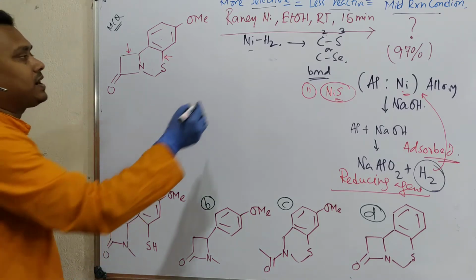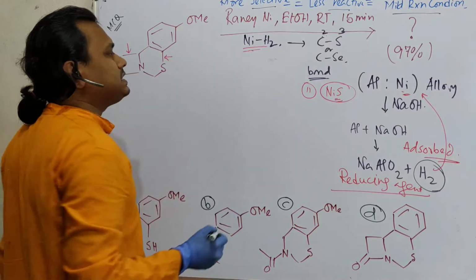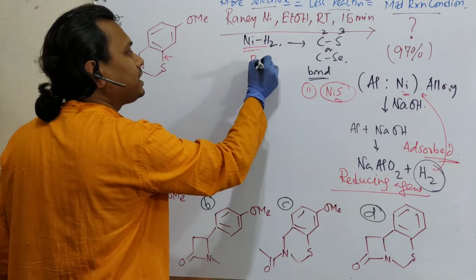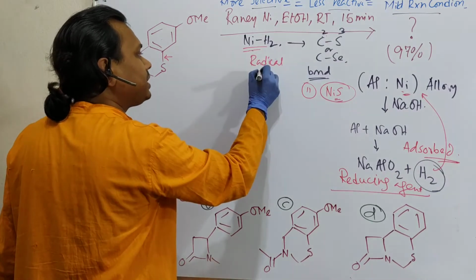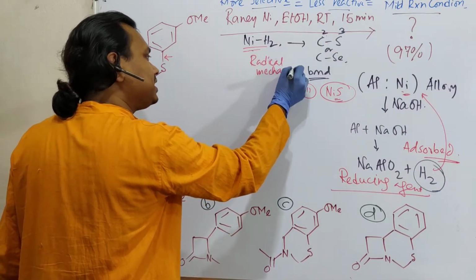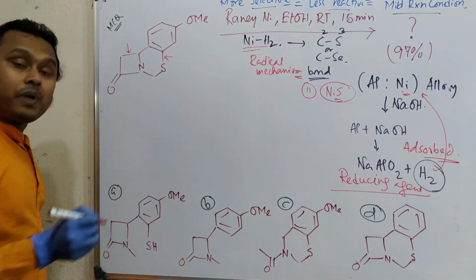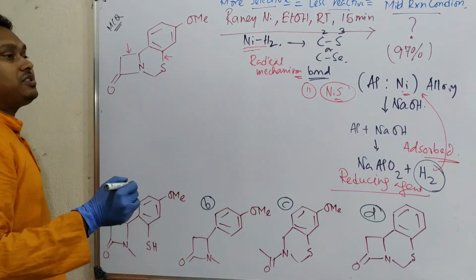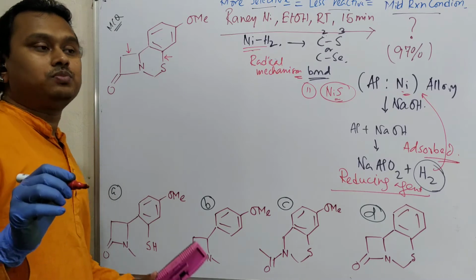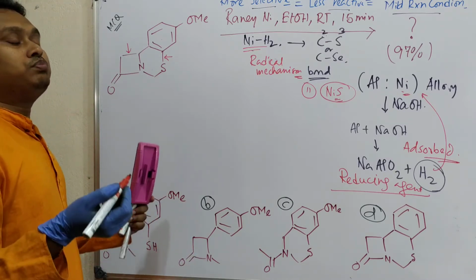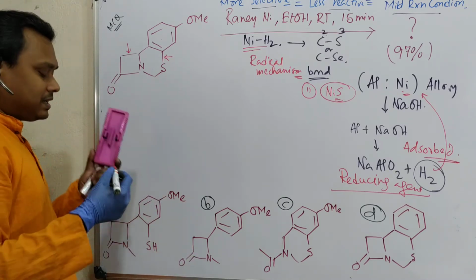And remember, what type of mechanism does such a reaction show? This is actually a radical mechanism. So if it is a radical mechanism, then you can instantly expect that the asymmetry or stereoselectivity is poor, because the hydrogen could be attached on both sides of the radical, because the radical is planar.